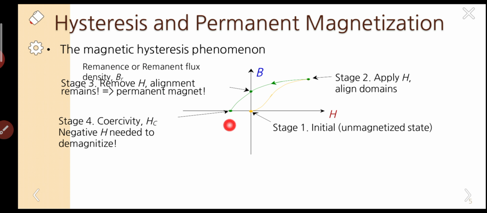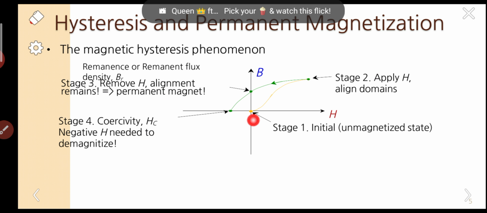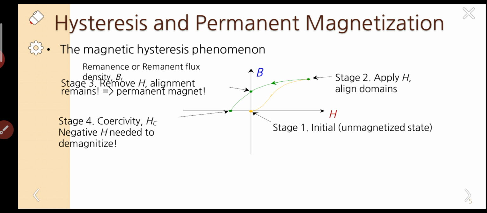In order to remove the magnetizing field inside the specimen, we have applied this amount of field. Please look at this carefully, this is the residual magnetization or remanence. In order to remove that magnetism, we have applied this field on the x-axis.